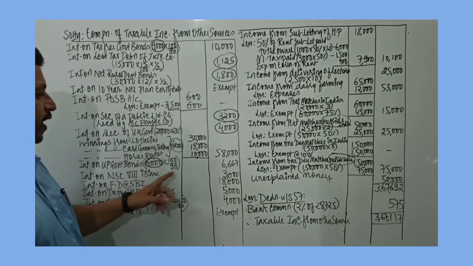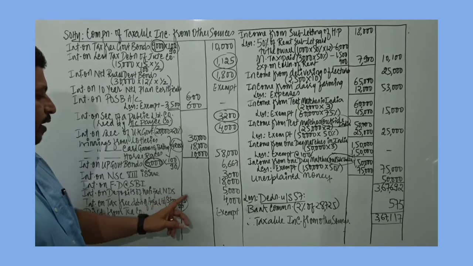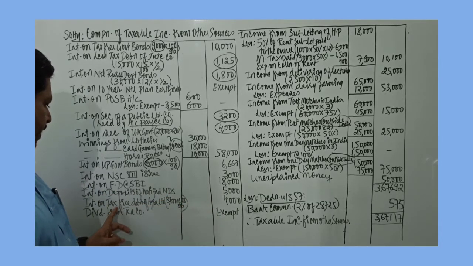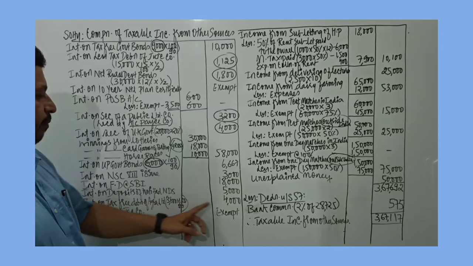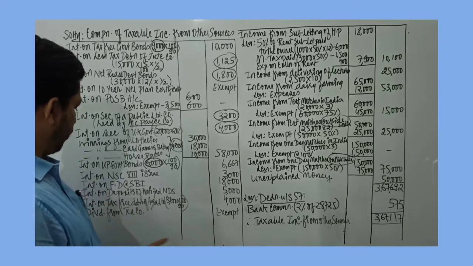Then interest on NSE 8th issue is taxable 3,000. FD at SBI 18,000 is fully taxable. Deposits of notified national deposit scheme 5,000 is taxable. Interest on tax-free debentures of Agra Limited 4,000. It is given 3,600 net amount. So gross it, you get 4,000.